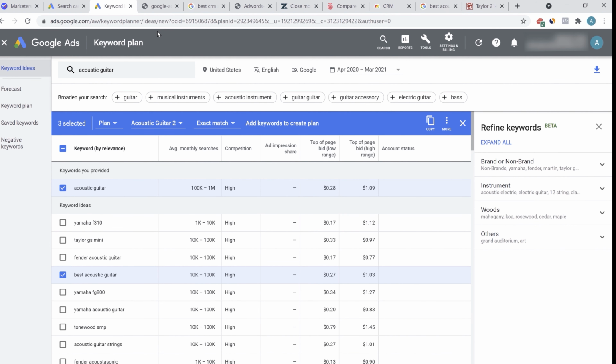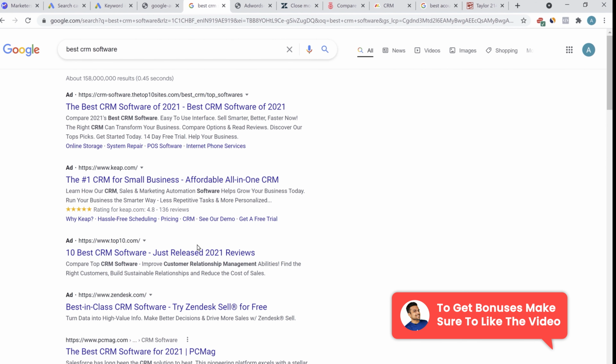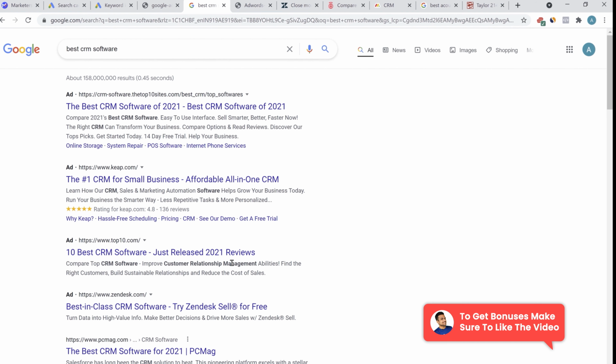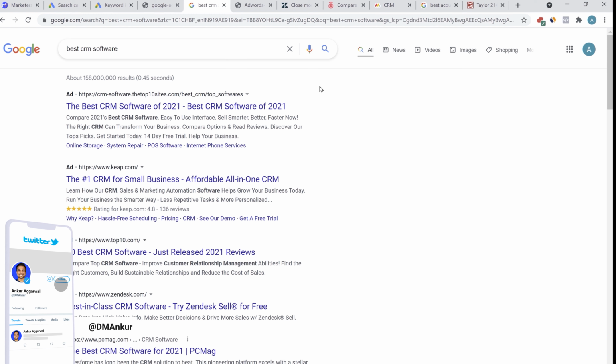This is one way to find the right keywords for yourself, but there's a better way, a much better way that I use in my company myself. Instead of going through the competition, instead of looking for all the different keywords these people are targeting, their headline, their copy, their description, wouldn't it make your job much easier?